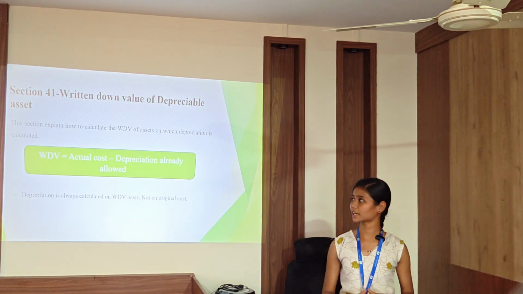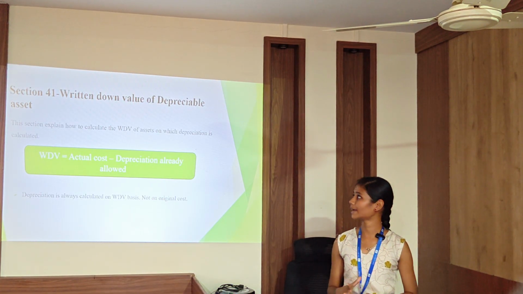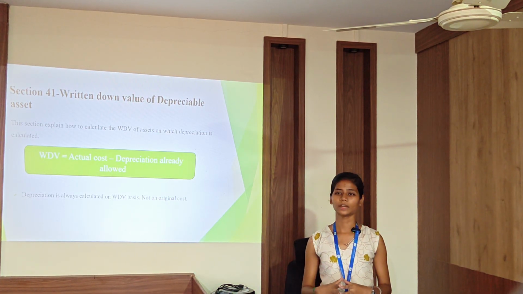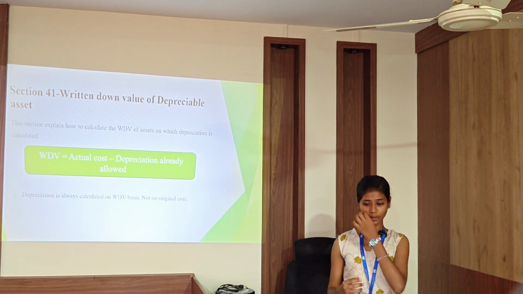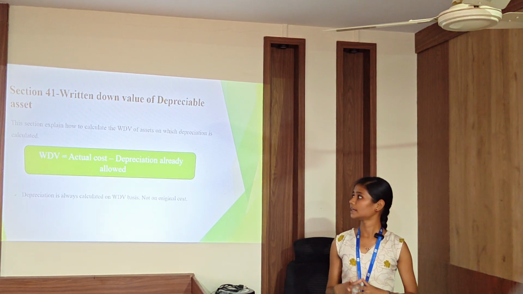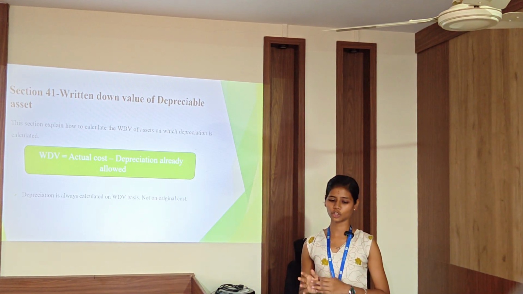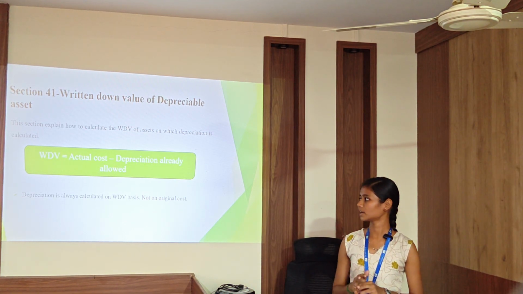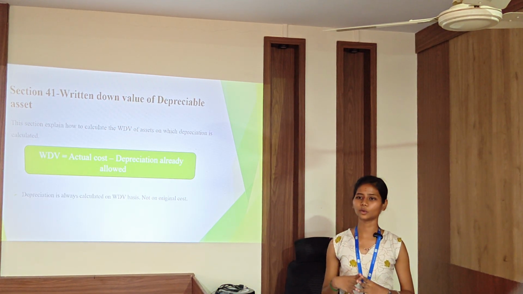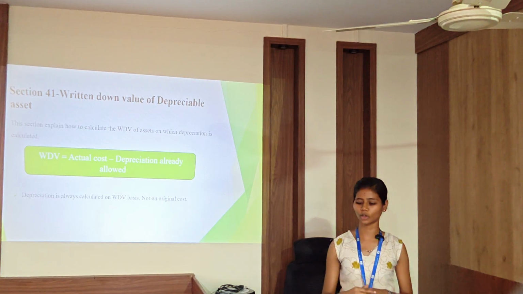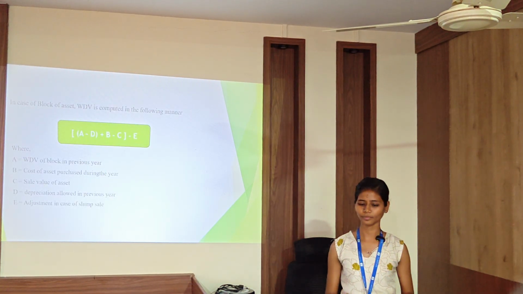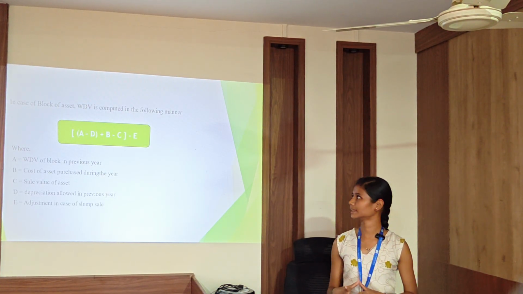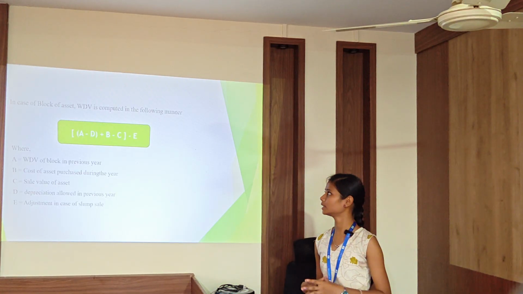Then comes section 41, written down value of the depreciable asset. This section will explain how to calculate WDV of the asset. WDV is equal to actual cost minus depreciation already allowed. As per Income Tax Act, depreciation is always calculated on the WDV basis, not on original cost. In case of the block of assets, WDV is calculated in the following manner.